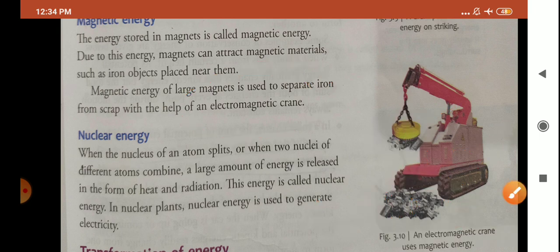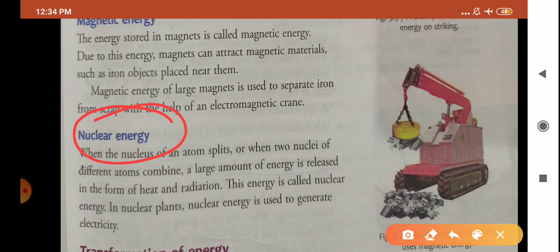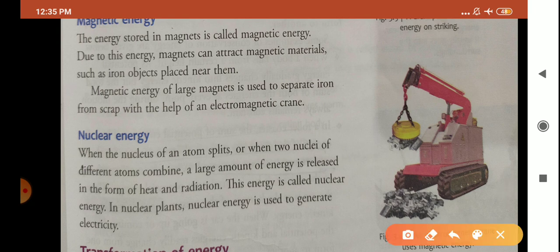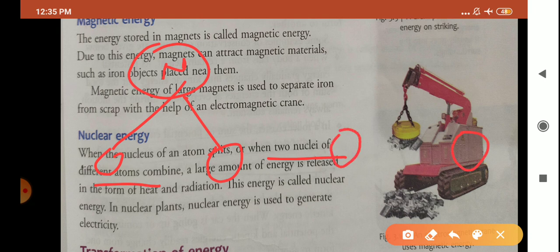Okay, children. Now coming to the next form of energy, nuclear energy. This is also a form of energy, children. You all know the atom, you must have studied it till now. Inside the atom there is a nucleus. When the nucleus of the atom splits, that means when the nucleus of the atom breaks, or when two nuclei of different atoms combine.